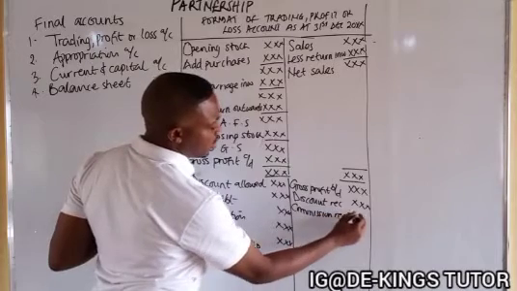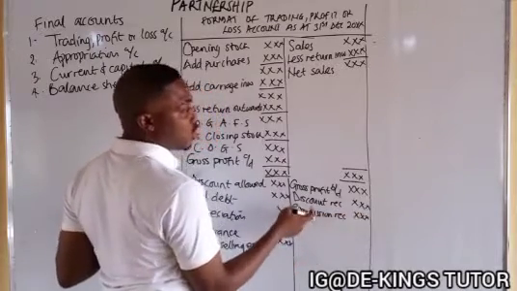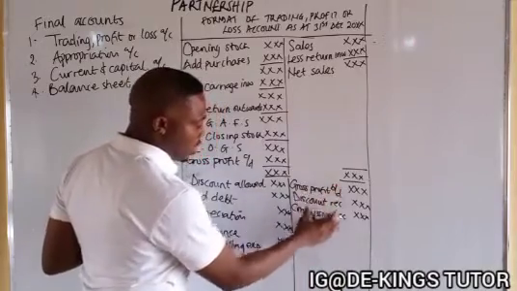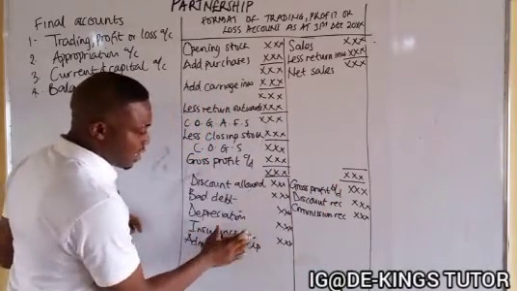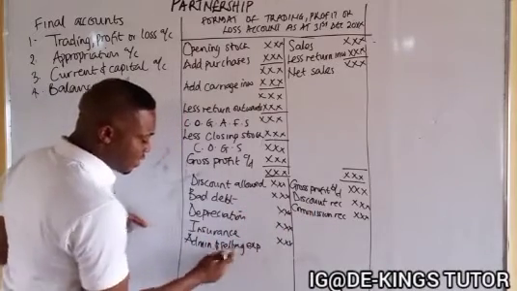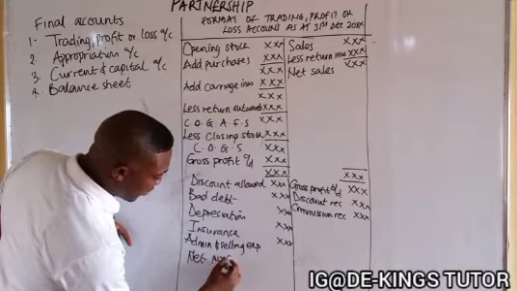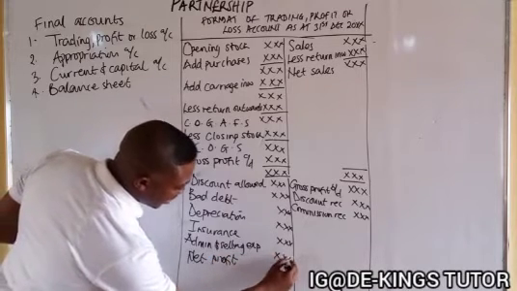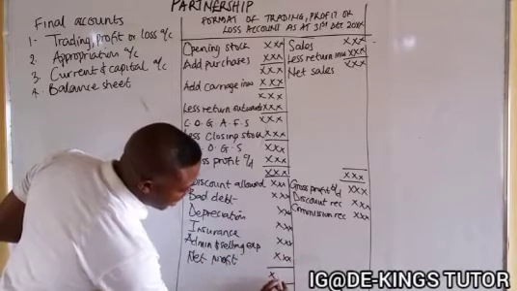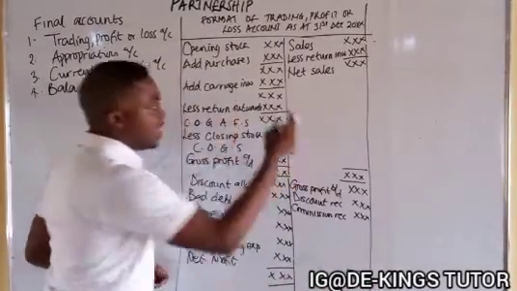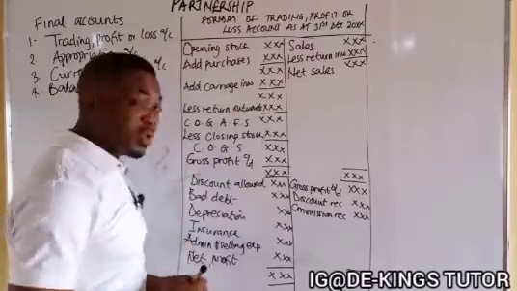We can also have a reduction in the provision for bad debt here. That's an income. So when you add up all these expenses and the income is greater than the expenses, you have a net profit here. So when you add this together with this, you see, it looks the same way as that of a sole proprietor.